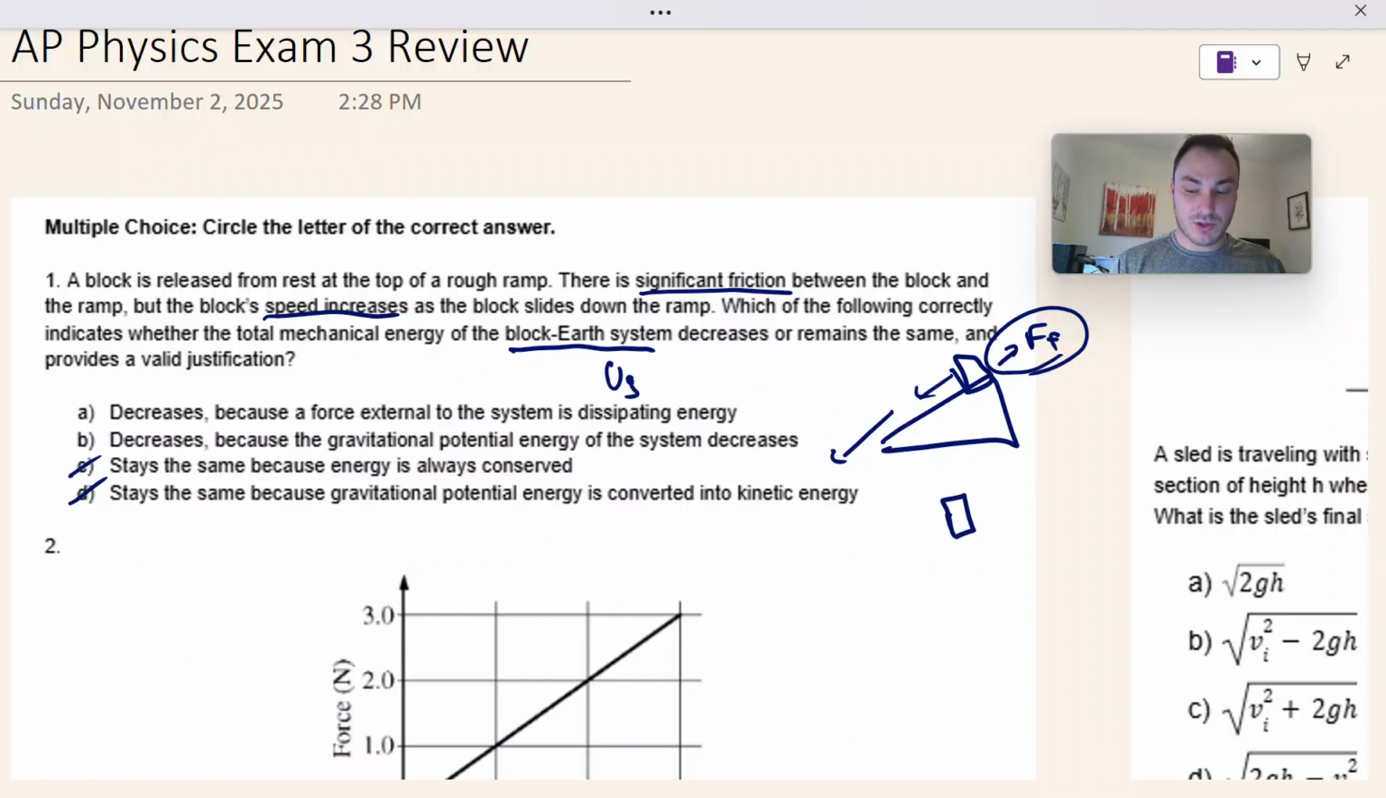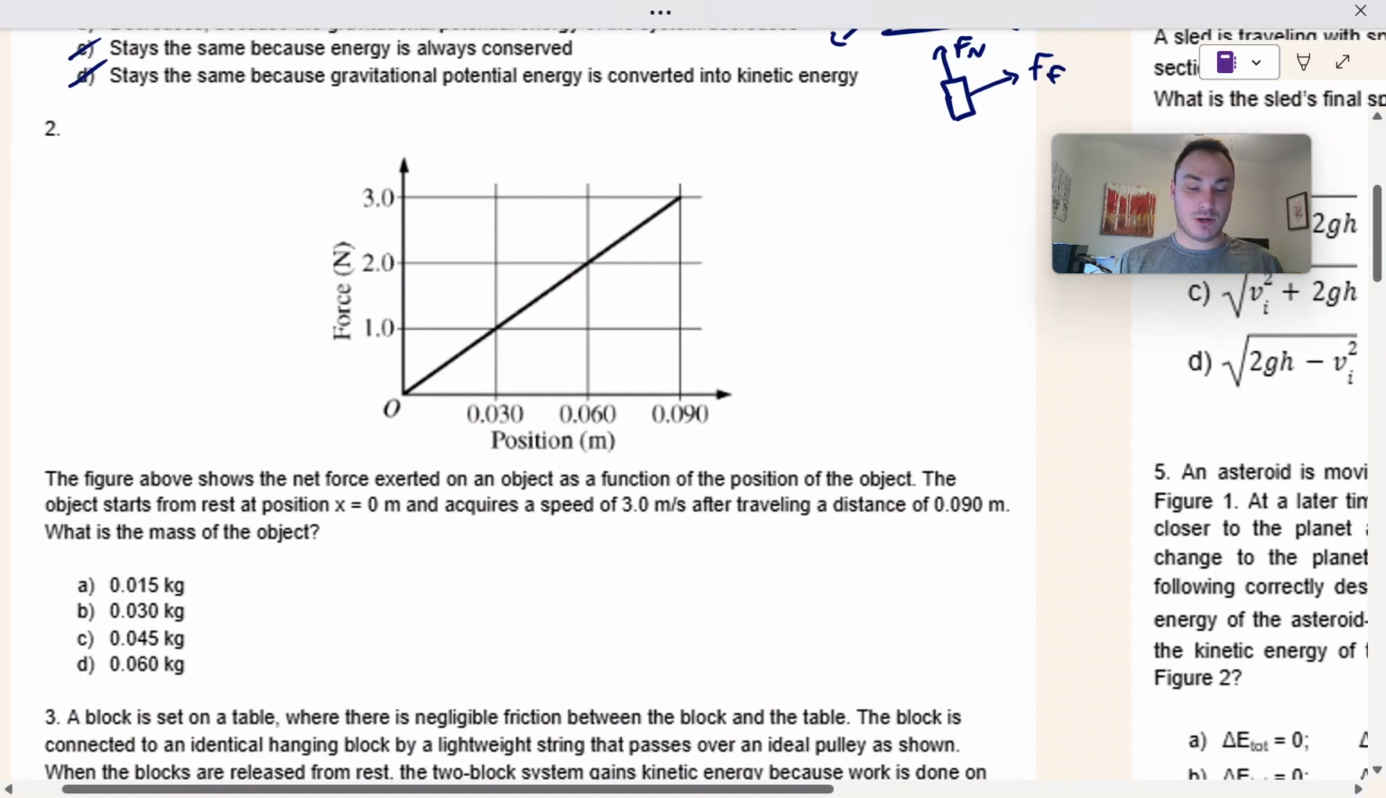If we look at the forces on this box, there is a normal force perpendicular to the plane, and then there's a force of friction. Force of gravity is not acting on this box because gravity is being factored as potential energy. It's decreasing, so I would say A. There is a force external to the system that is dissipating energy, that being the force of friction. If friction is involved, then there's always going to be a decrease in energy, which means a negative work. Friction always acts as a negative work.